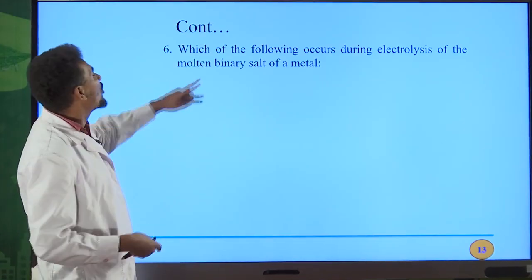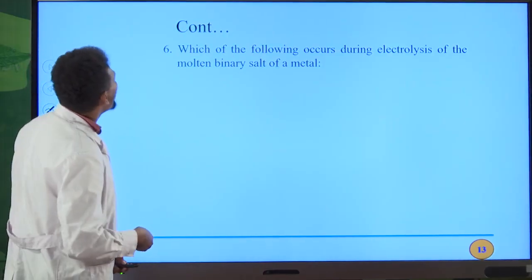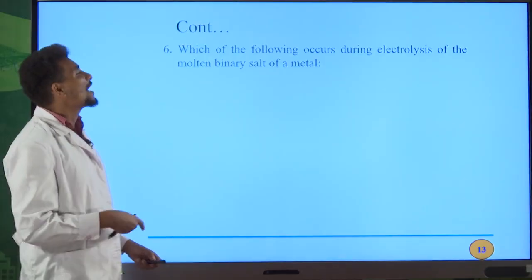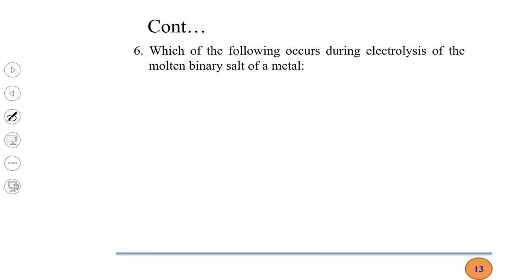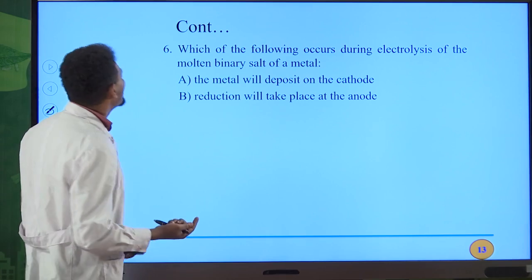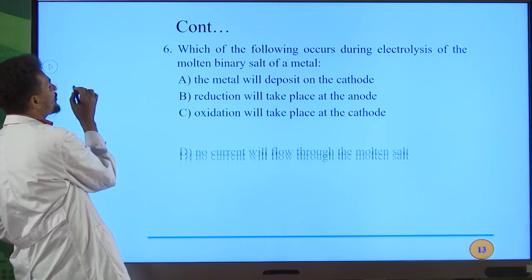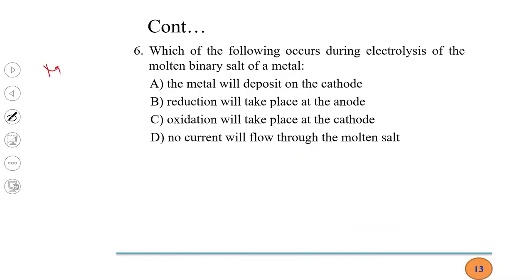Question number 6. Which of the following occurs during the electrolysis of molten binary salt of a metal? I already told you how to write the electrolysis of molten electrolytes, like molten sodium chloride, molten lead chloride. So let us see molten binary salt of a metal, MX for example. After melting, we will get M+ and X-. The anode reaction is X- gives X plus 1 electron. Your cathode half reaction, or reduction half reaction, is M+ plus 1 electron gives M.